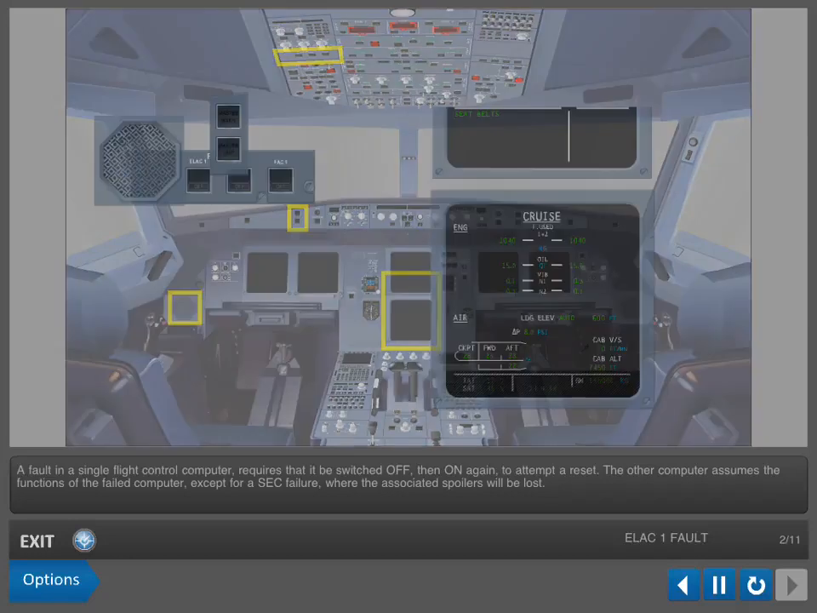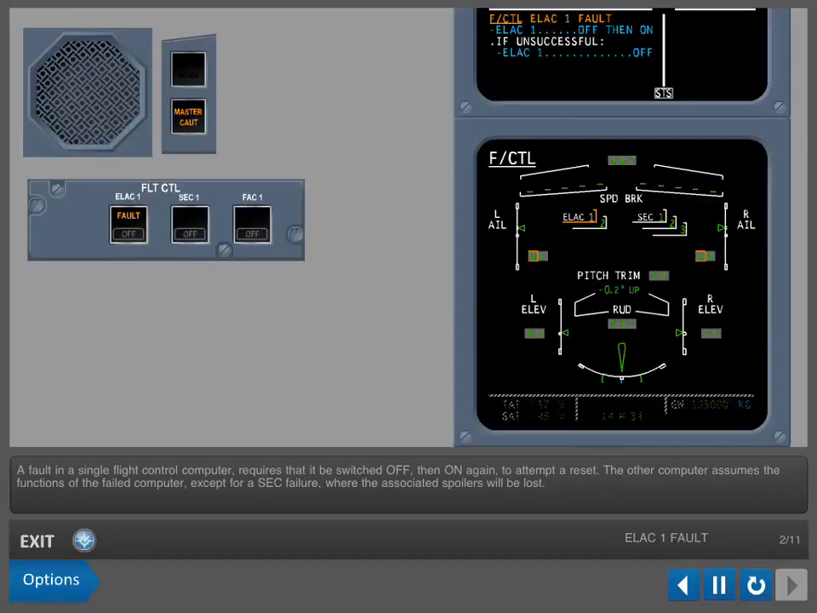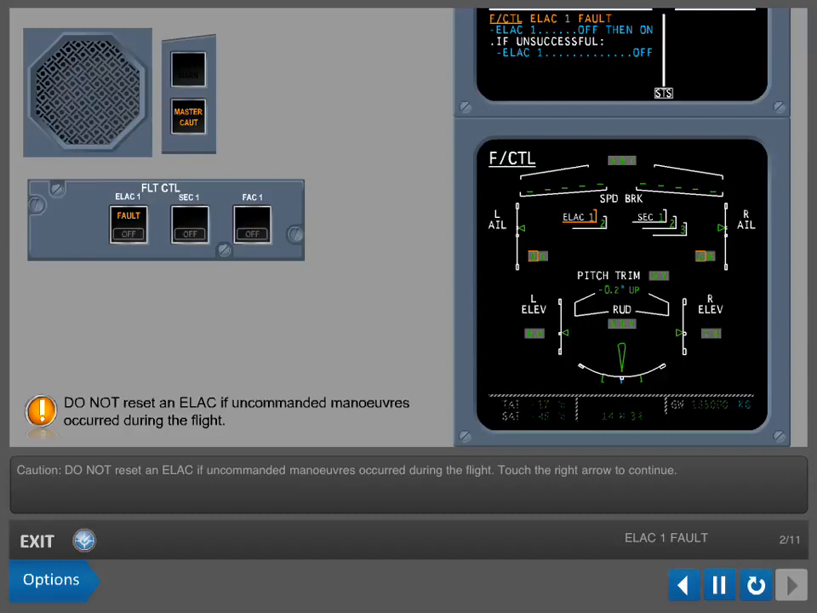A fault in a single flight control computer requires that it be switched off, then on again to attempt a reset. The other computer assumes the functions of the failed computer, except for a SEC failure where the associated spoilers will be lost. Caution: do not reset an ELAC if uncommanded maneuvers occurred during the flight.